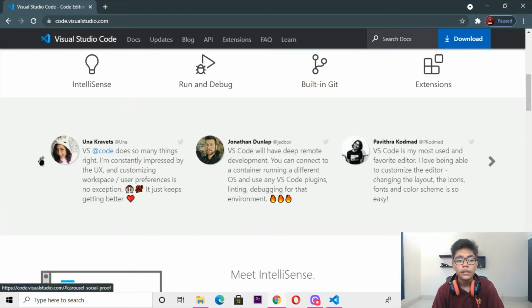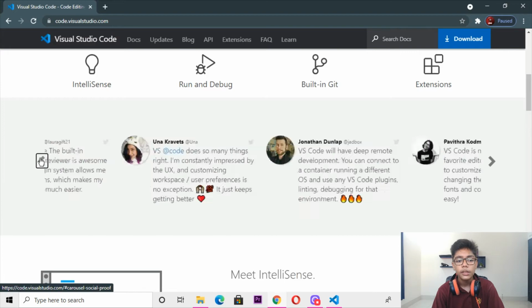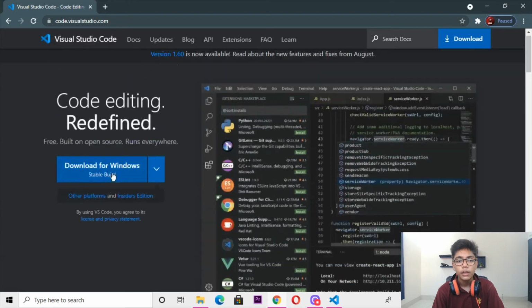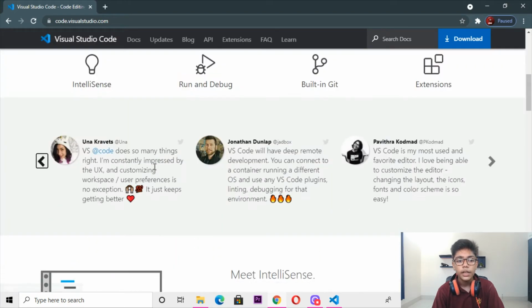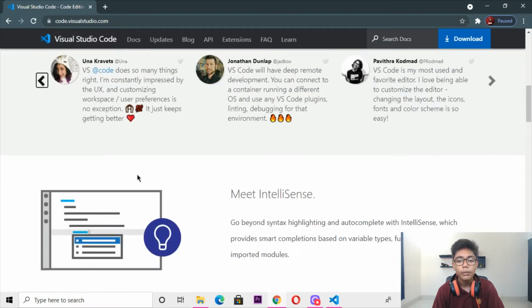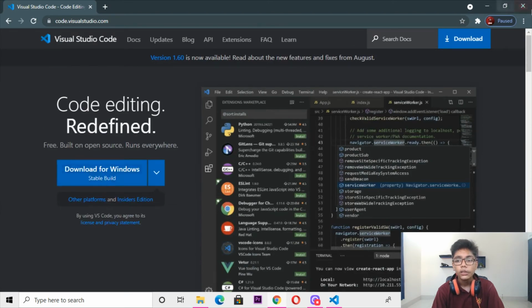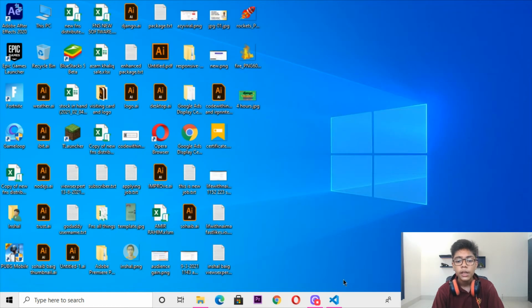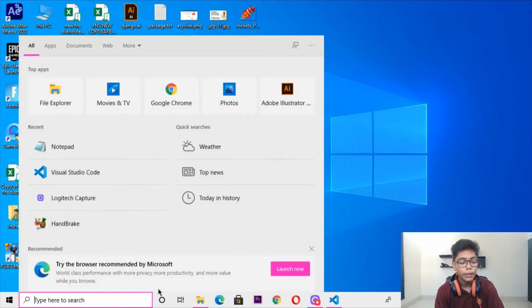You can also see the comments and testimonials of those who have used it. And if I move down, you will get many more things in that. So this is a website from which you can download VS Code. Here I'll be closing this, and then I will open my VS Code.